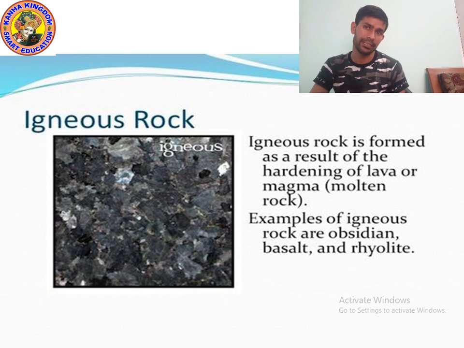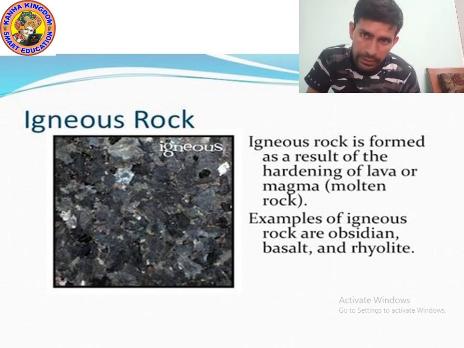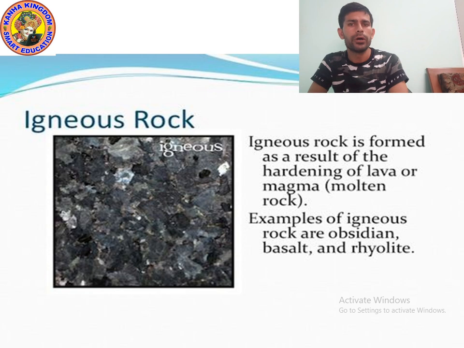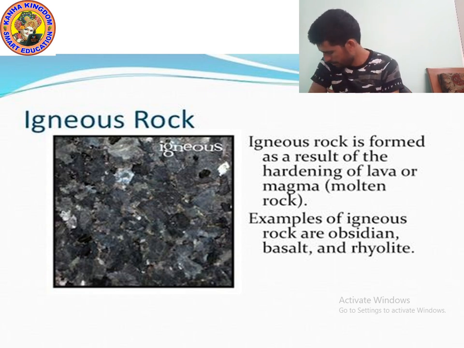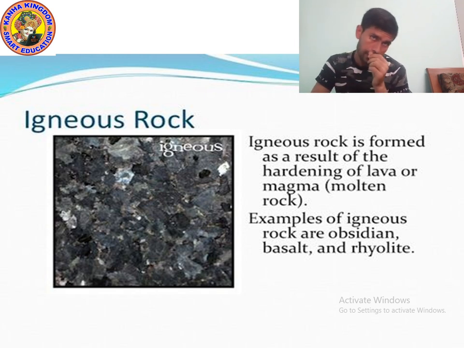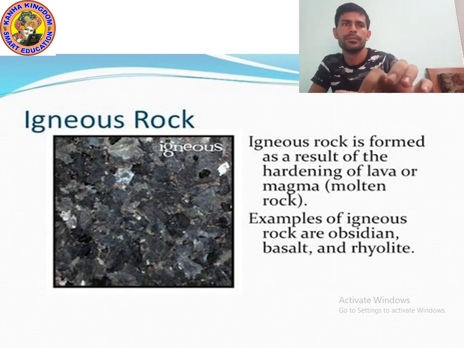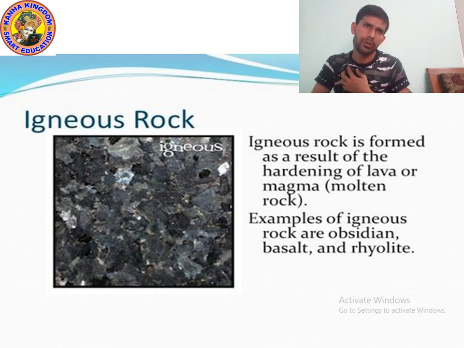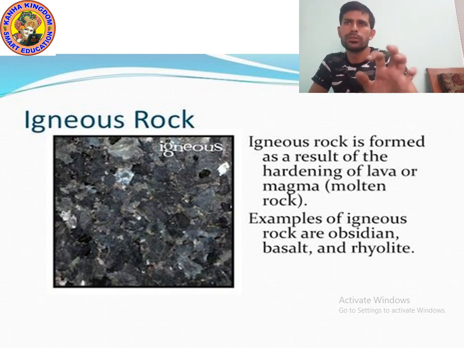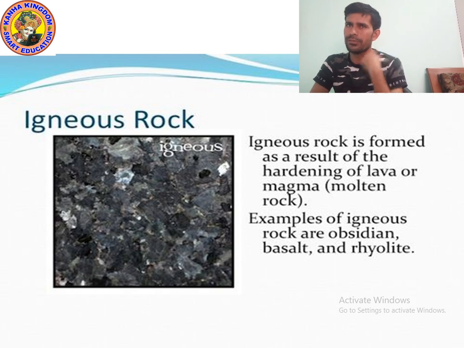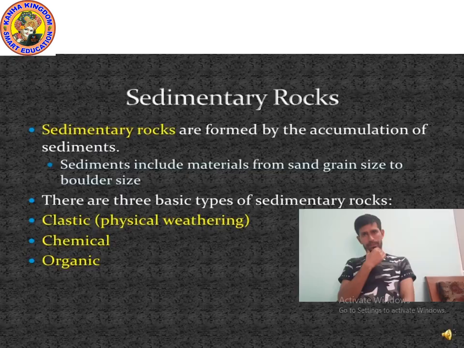Otherwise, when it is inside the earth, it is known as lava, which is in red color. Okay, I am giving you 10 seconds. Please write down. Okay, I hope that you understood about igneous rock. Yes, igneous rock is formed as a result of hardening of lava or magma. Now, let's move on to the next point.